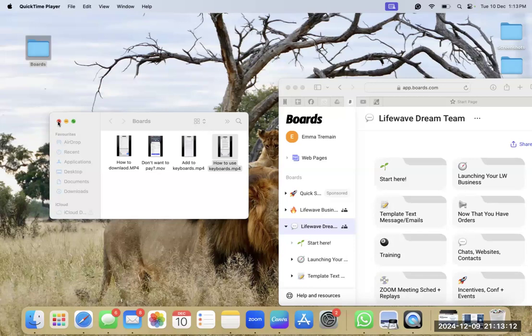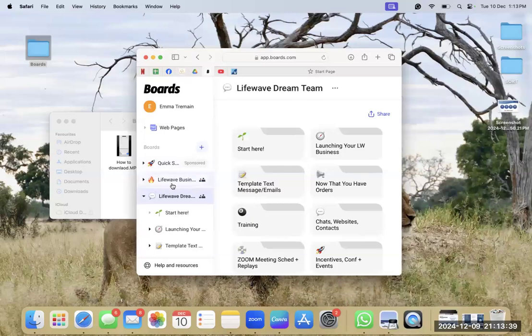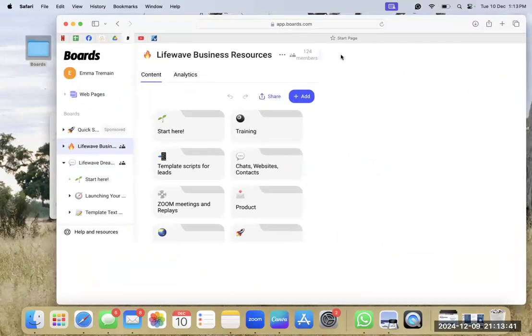If you don't want to pay for it and you have the two boards, the Dream Team board and the LifeWave Resources board, it's going to be a little bit annoying if you want to use both, but it's doable. You just need to keep both links, to the Dream Team and the LifeWave Business Resources, somewhere safe, so that when you want to access LifeWave Business Resources, you click the link, you go in, you do whatever you want with the LifeWave. I'll just show you here. You click the link and it'll bring you to here.